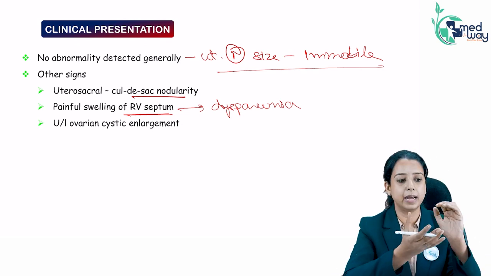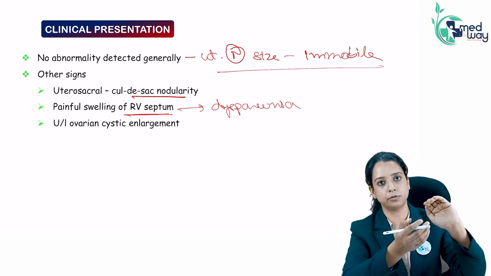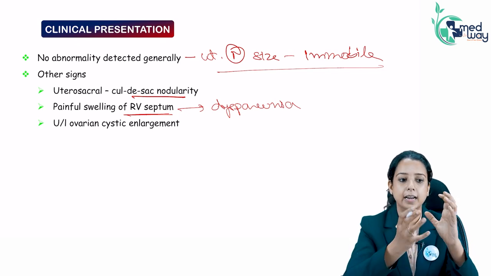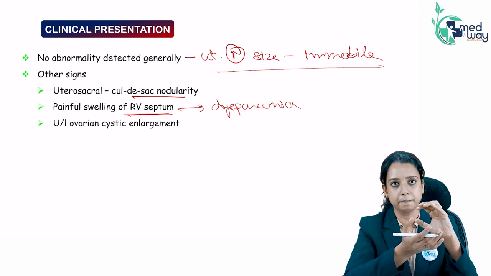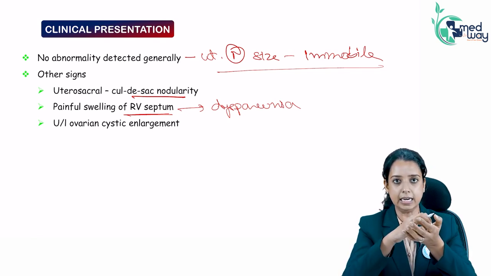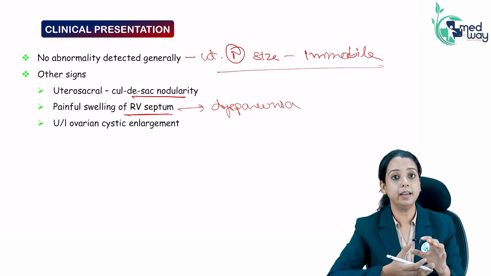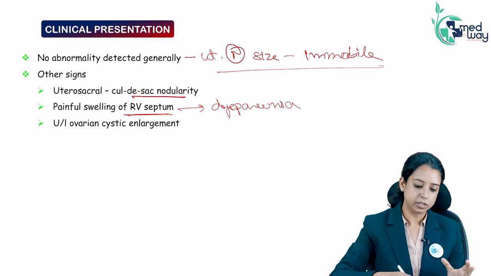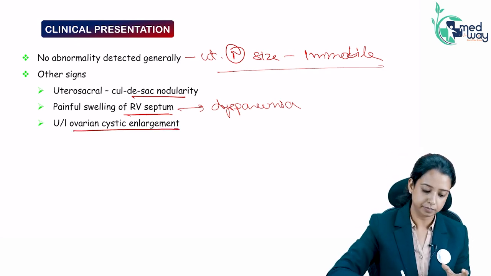There can sometimes be endometriosis of the ovary leading to cyst formation. Every time this tissue bleeds, blood will get collected, as a result the ovary will be enlarged. And there will be a lot of blood in this ovary. Since the blood has been collected for a while, it is not red colored, it will be brown colored. So we call it chocolate cyst. On examination, you can find ovarian enlargement.